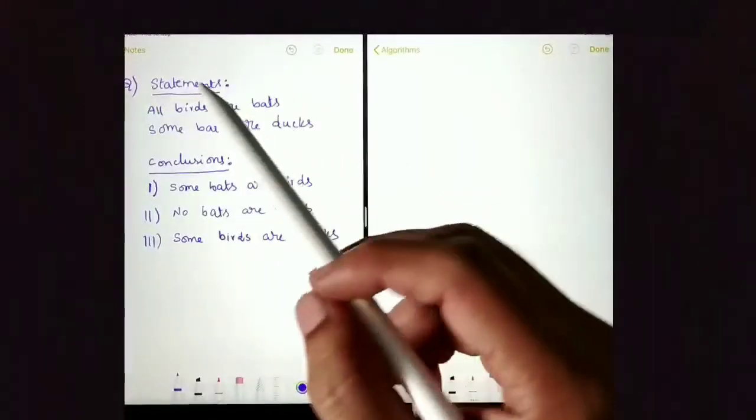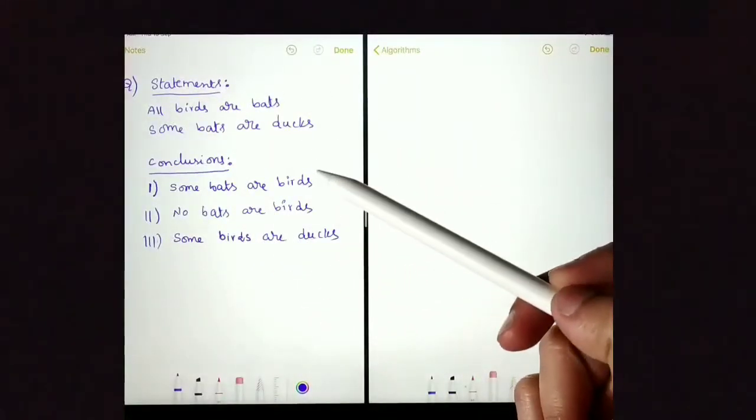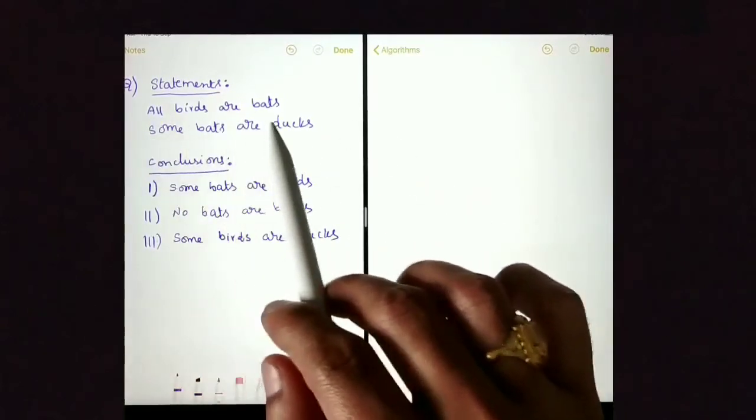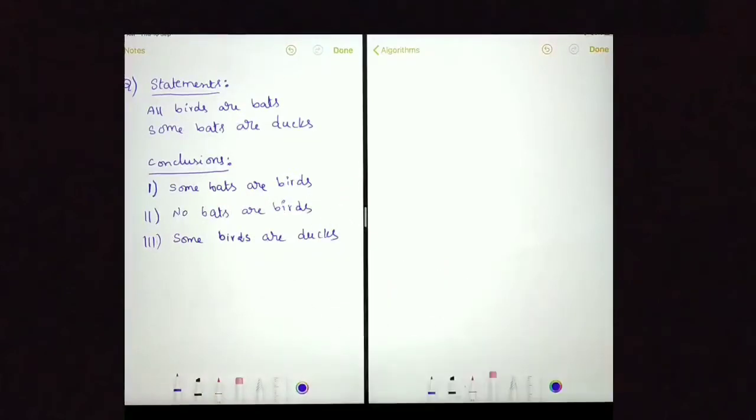Here is another question. It contains 2 statements and 3 conclusions. Let us draw the Venn diagram first. First statement is all birds are bats.